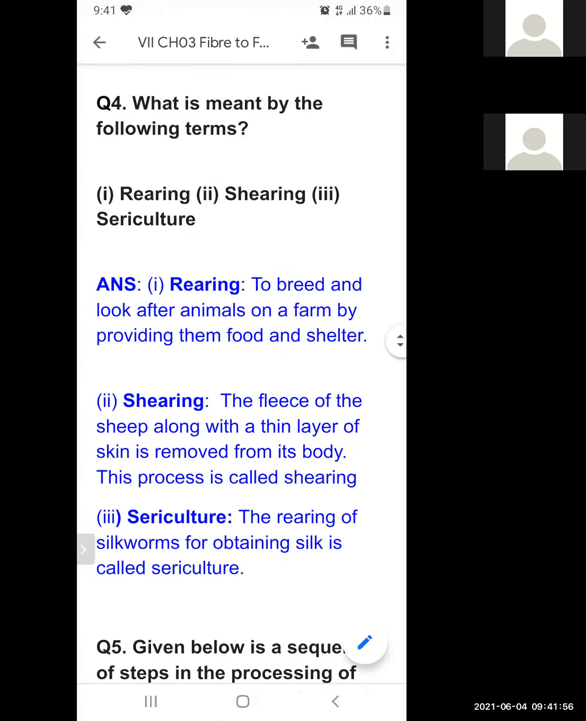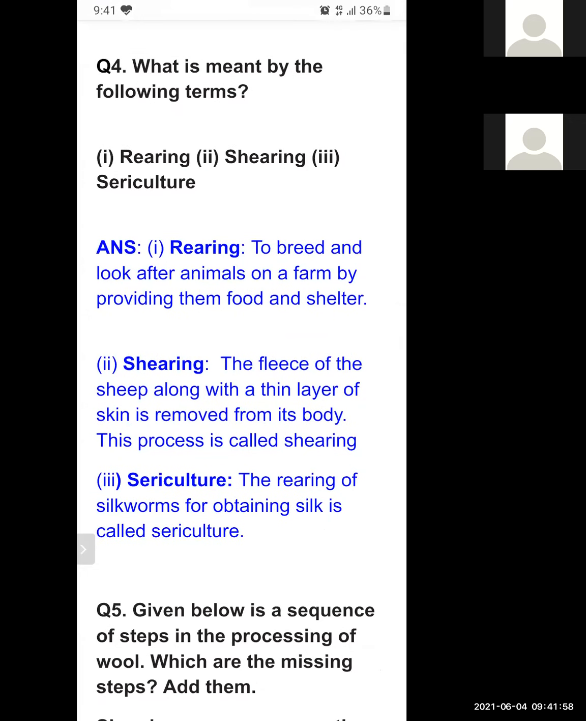What is meant by the following terms? Rearing, shearing, and sericulture. Okay, so three definitions are there. Rearing: to breed and look after animals on a farm by providing them food and shelter. This process is known as rearing. So we take care of the animal, we give them food, we give them shelter. This process is known as rearing.